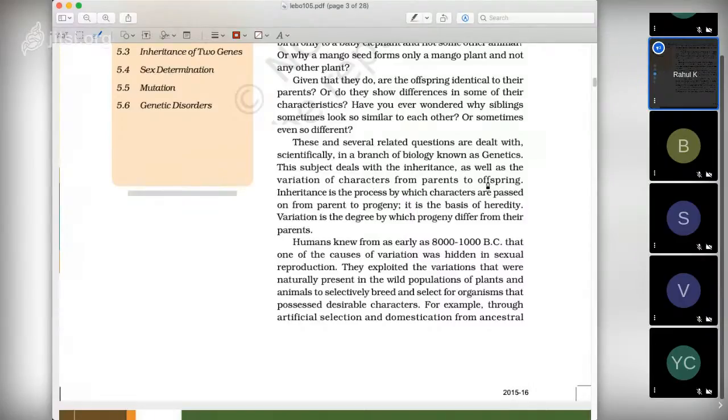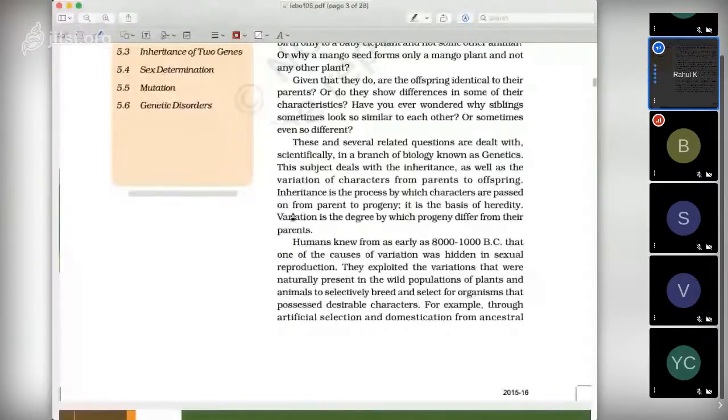As I said, they may look similar or they may look different. Inheritance is the process by which characters are passed on from one parent to the progeny, the next generation. It is the basis of heredity. Variation is the degree by which progeny differ from their parents. They may look similar, they may look different. It is not that they will be exactly like their parents or totally different. They may have some characters like their parents, and some characters different. That is called variation.